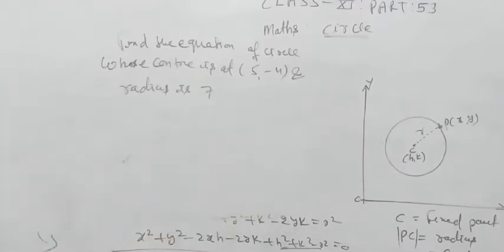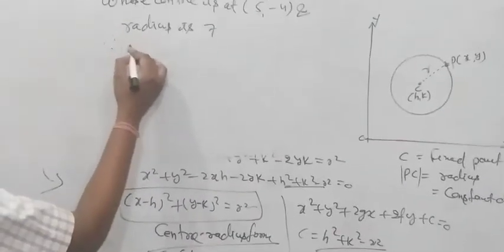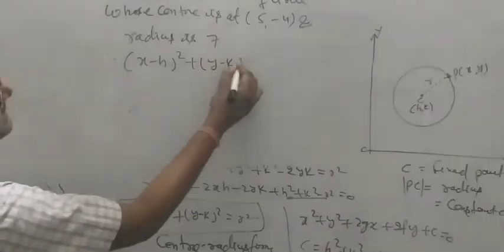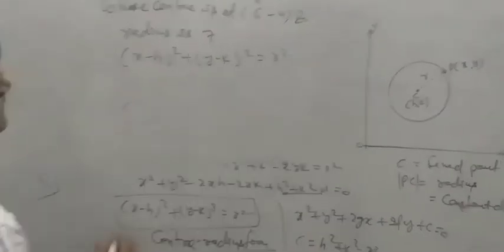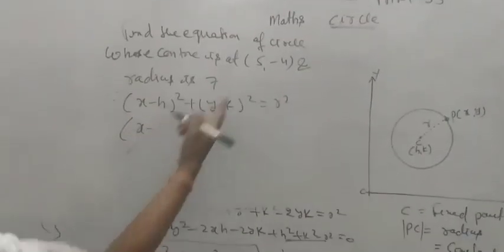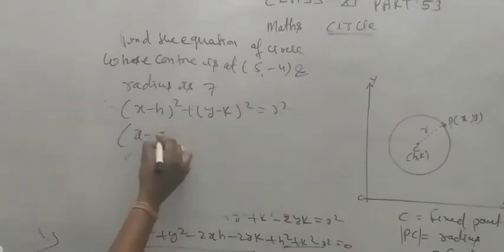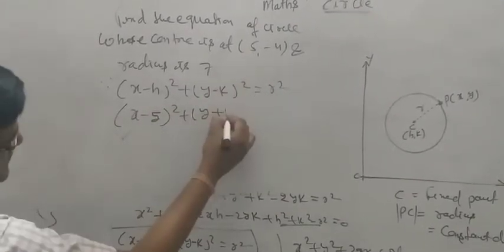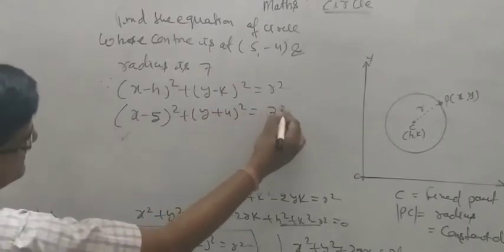Clear? Then how can we find the equation of circle? Very simple. You can put it in this formula. Since we know that (x minus h) whole square plus (y minus k) whole square is equal to r square. What is the coordinate of center? x minus 5, and here y plus 4, radius means 7 square.